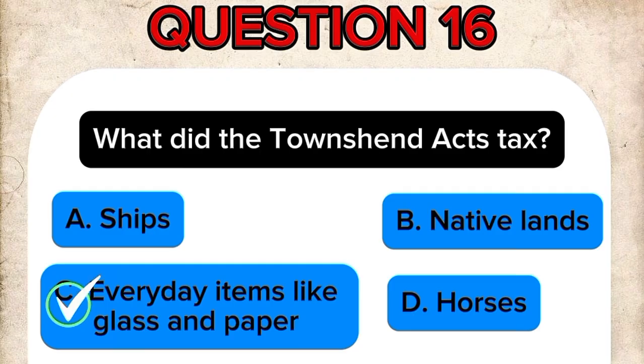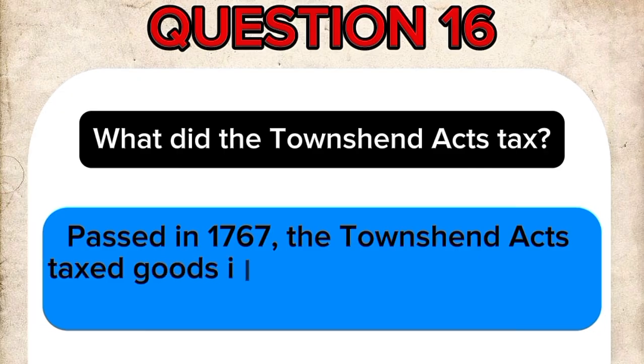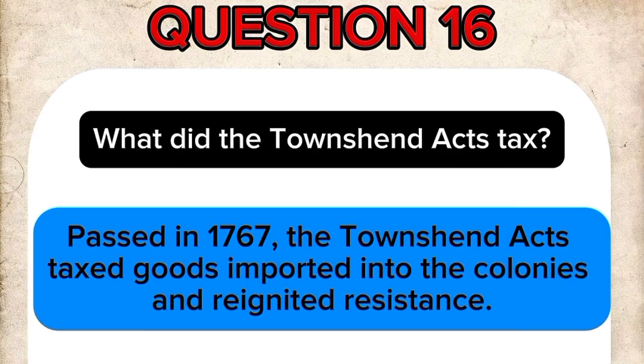The correct answer is C. Everyday items like glass and paper. Passed in 1767, the Townshend Acts taxed goods imported into the colonies and reignited resistance.